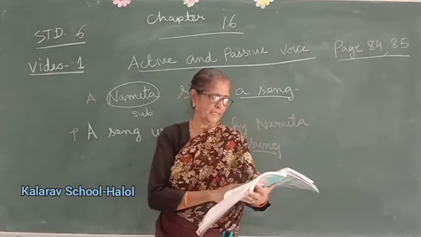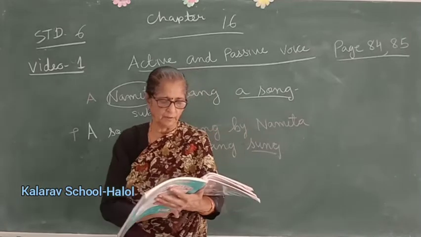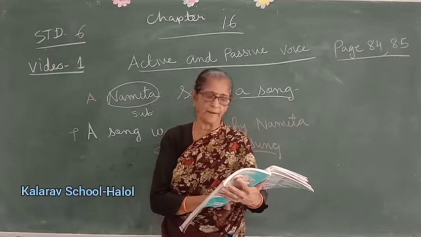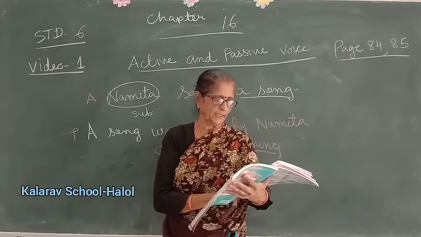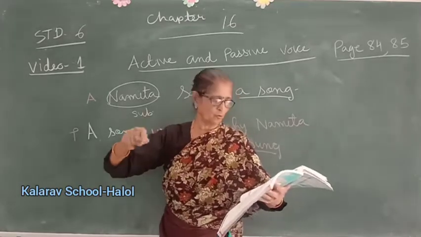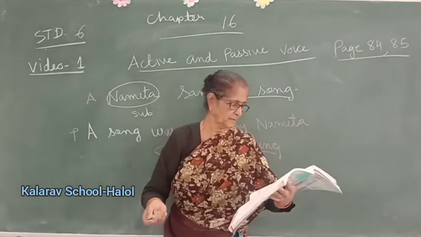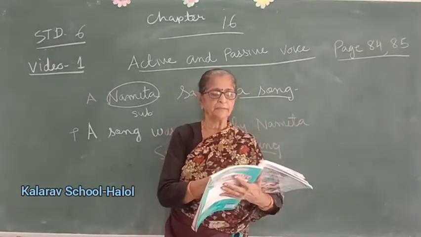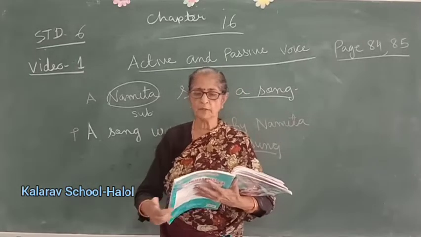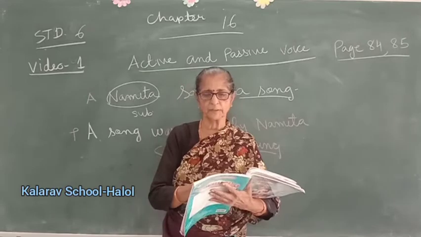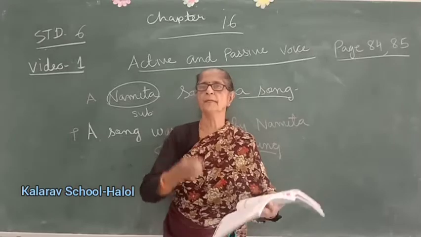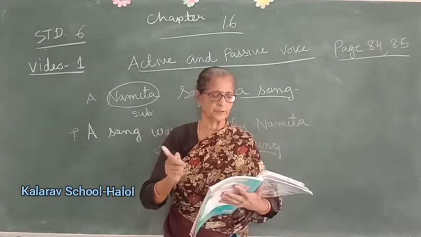Use of passive voice. The active voice is generally used while conveying an idea or thought, but sometimes the use of passive voice is required. Passive voice is used if the doer of an action is not known. Mother's purse was stolen. Who stole the purse is not known. If the stress is more on action rather than the doer of the action. A cucumber was chopped. The chopping of the cucumber is more important. Then who chopped it, who cut it is not important. But it was cut, it was chopped is important.